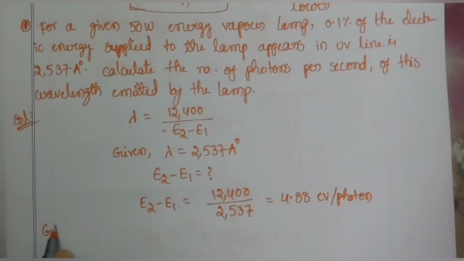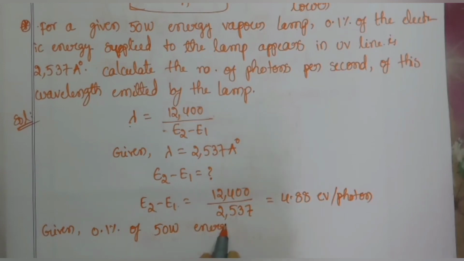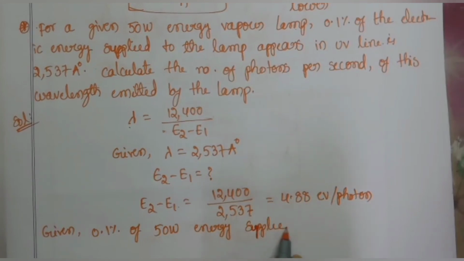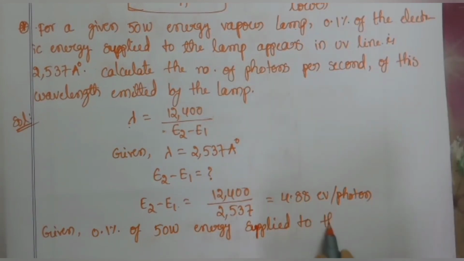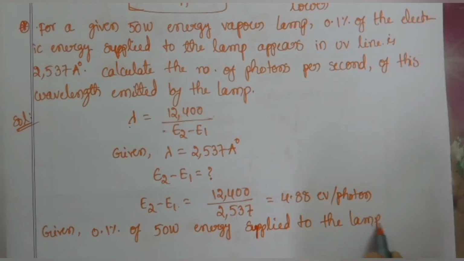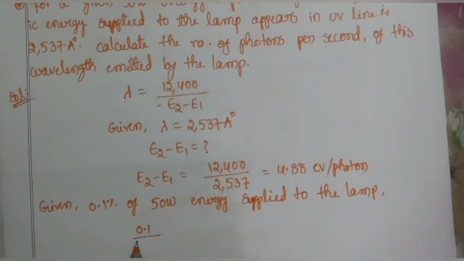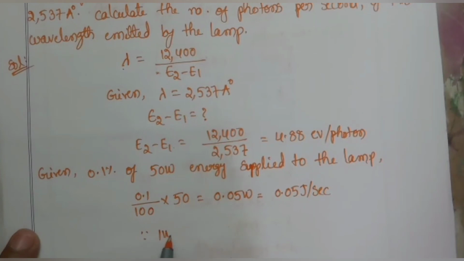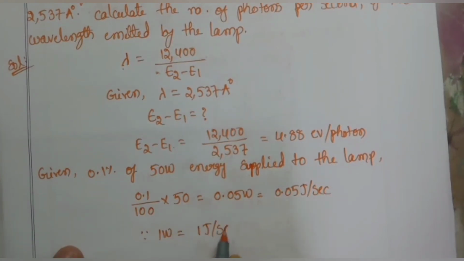Given that 0.1% of 50 watt energy is supplied to the lamp. 0.1% means 0.1 by 100 into 50 is equal to 0.05 watts. We can take this also as 0.05 joules per second, because 1 watt is equal to 1 joule per second.